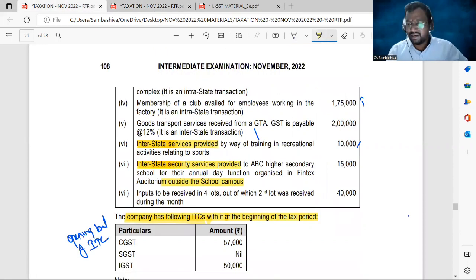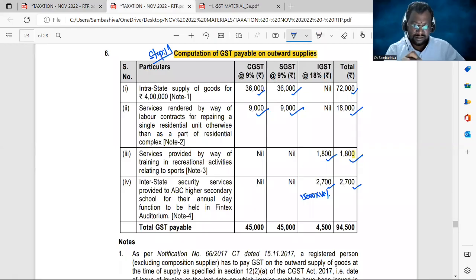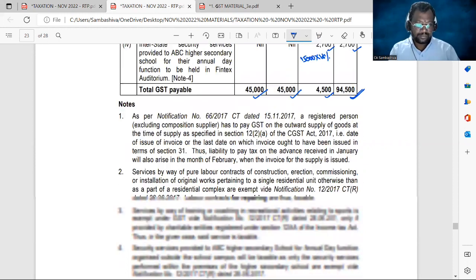Inputs received. That's an inward supply. And so what is your output tax liability amount? 36 plus 9, 45,000, CGST payable. 36 plus 9, 45,000, SGST payable. IGST 18 plus 27, 4,500. So our total output tax liability is 94,500. Step number 1 completed. And now moving on to step number 2.